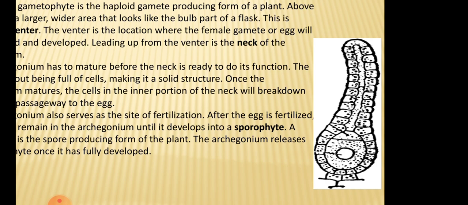At the time of fertilization, all the cells except the egg cell disintegrate and form a mucilaginous liquid, which gives entry to the spermatozoids. The ultimate product of fertilization is the zygote.